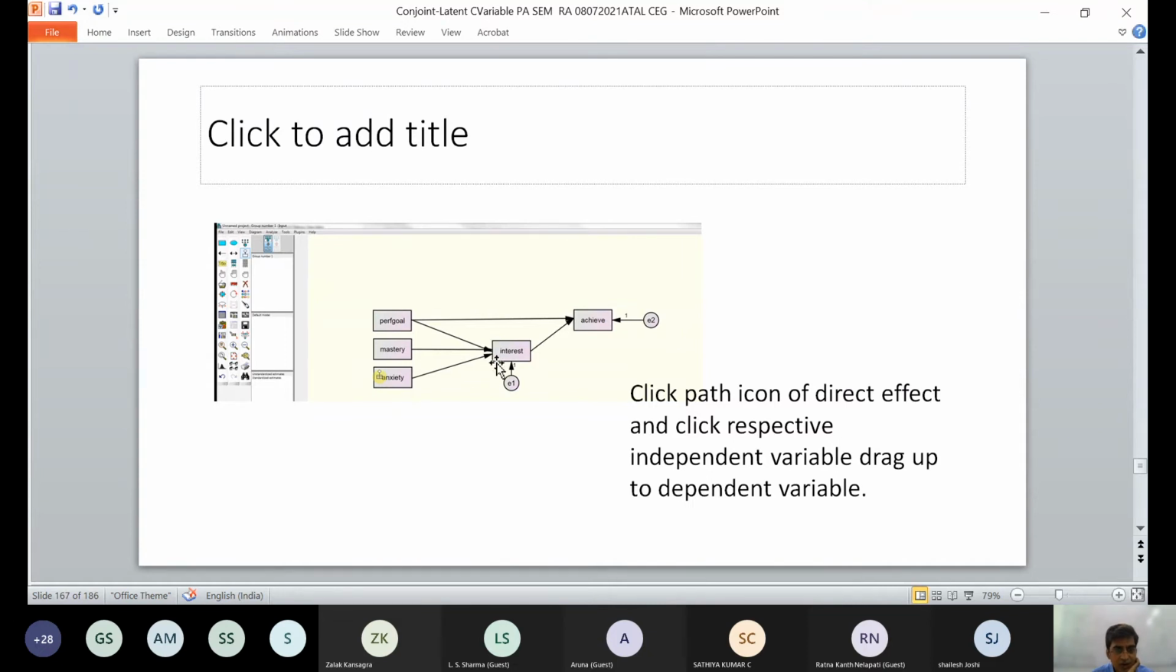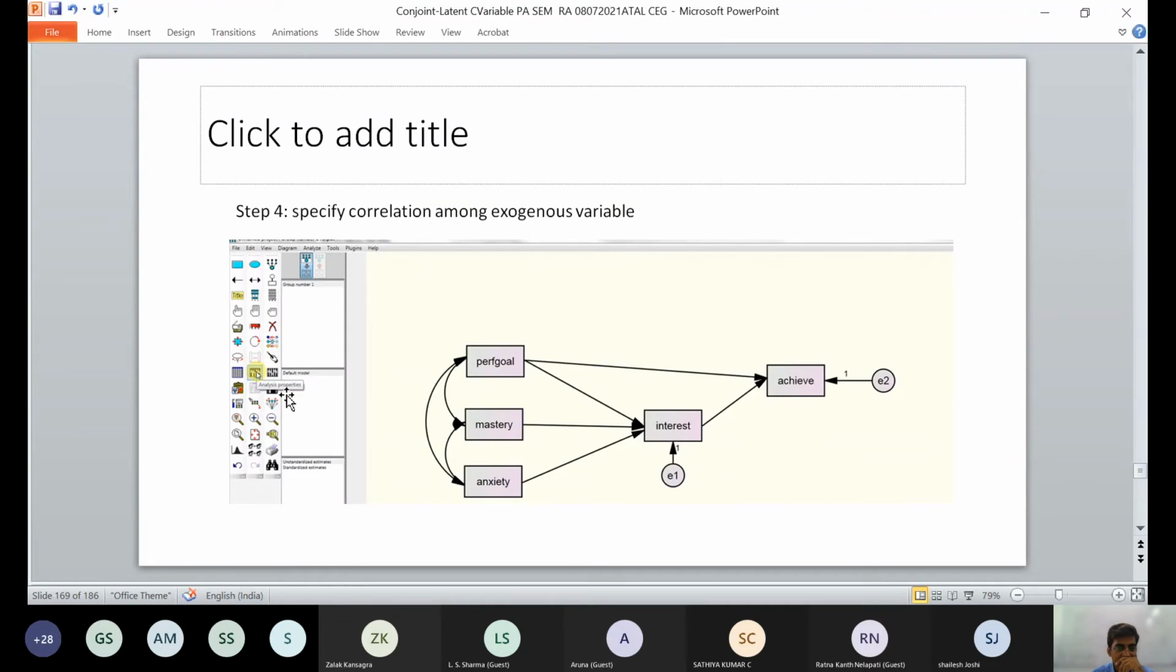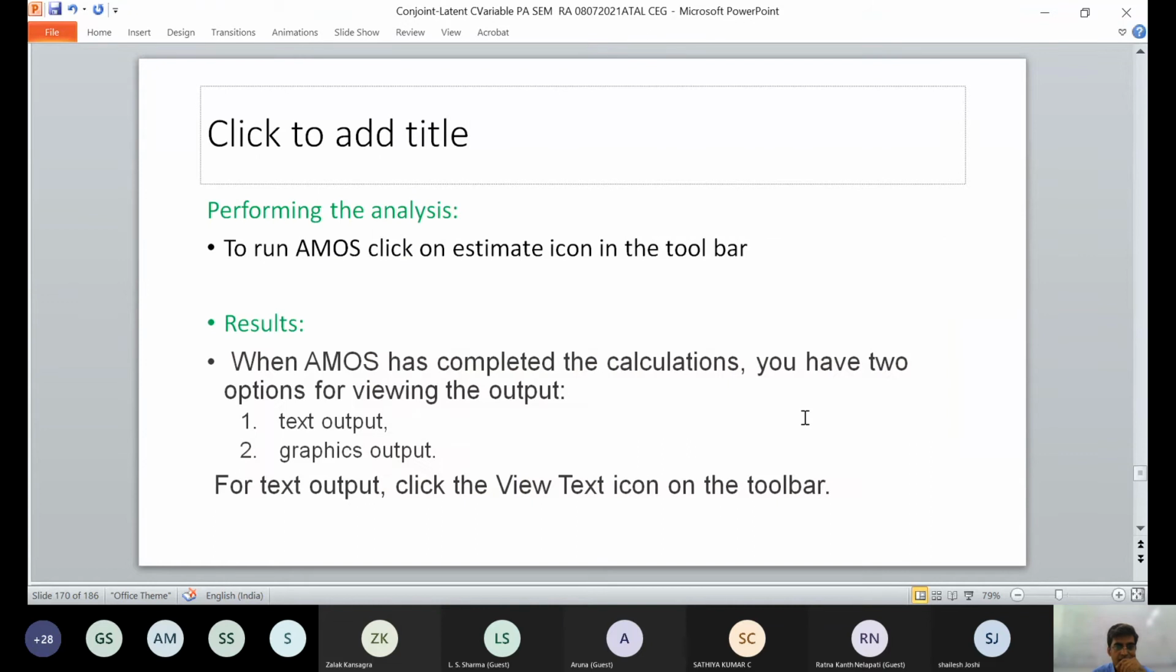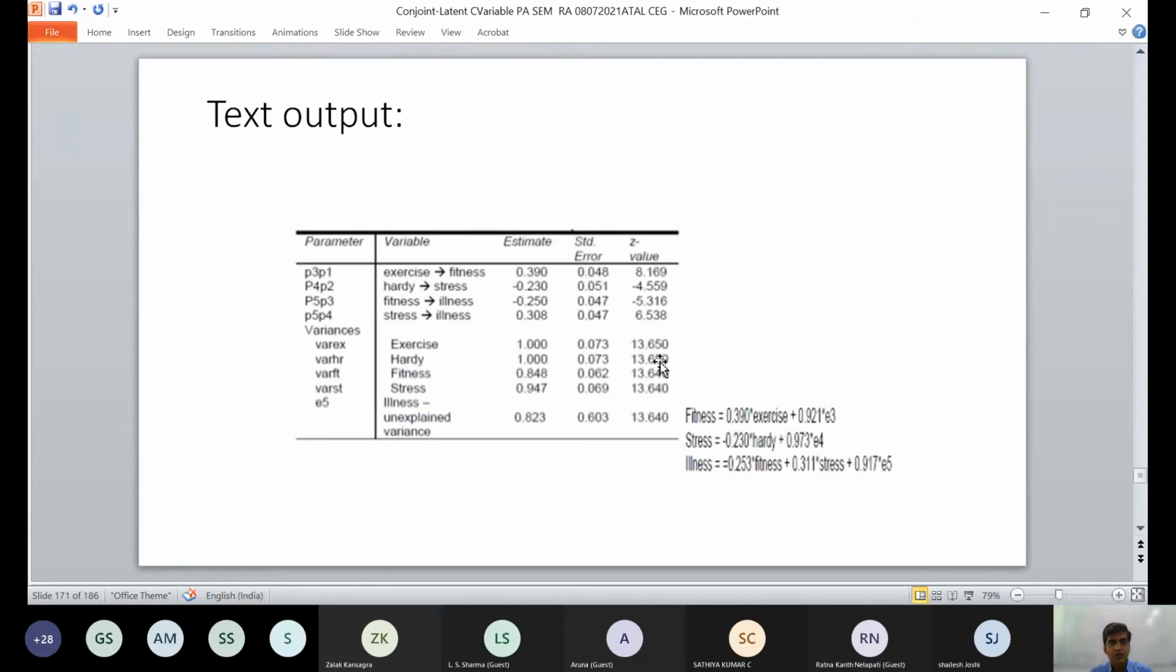If you have interest, you can achieve something. You are assigning errors as well: E1 and E2. E1 is assigned to interest, and E2 is assigned to achieve. So you can run, and once AMOS has completed the calculation, you have two options: text output and graphics output. So text output is like this.